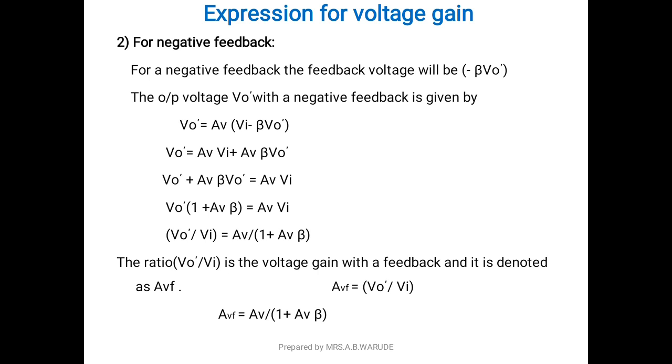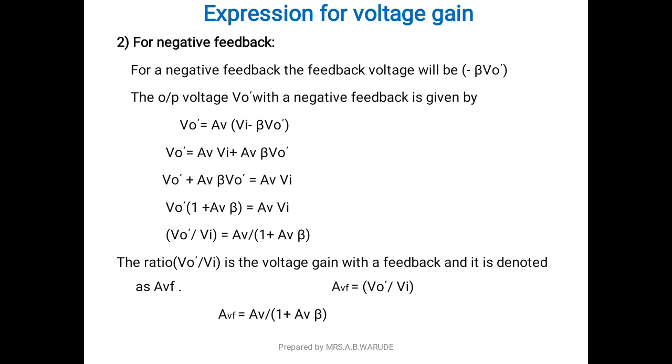Then take V0 dash as common, and we get V0 dash in bracket 1 plus AV beta equals AV into Vi. Then if we take Vi to the left hand side and bracket 1 plus AV into beta to the right hand side, we get V0 dash upon Vi equals AV upon 1 plus beta AV.